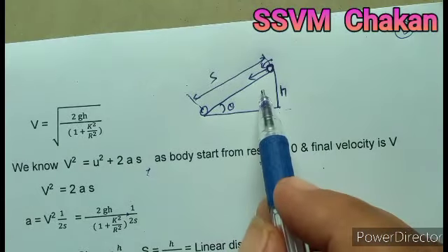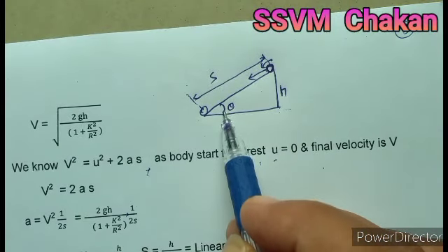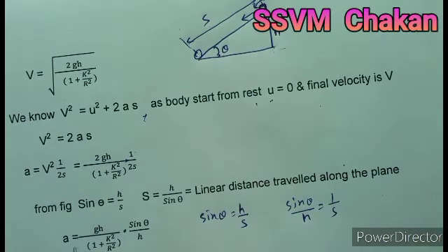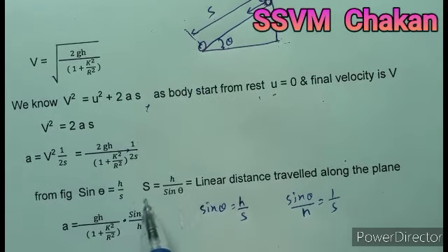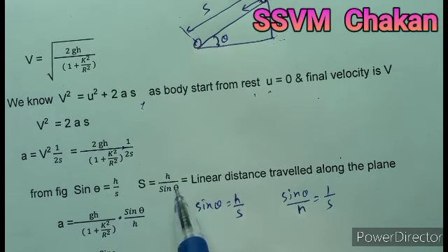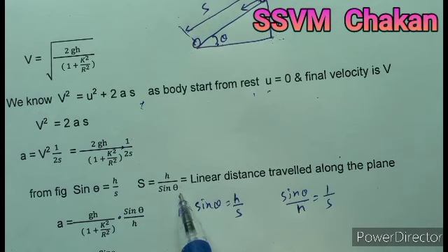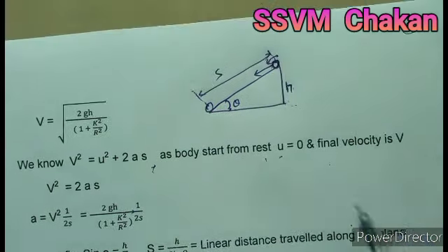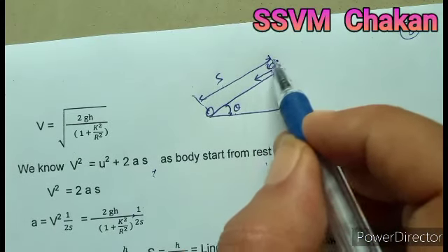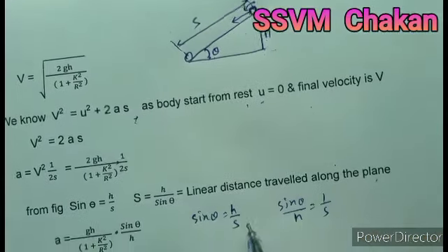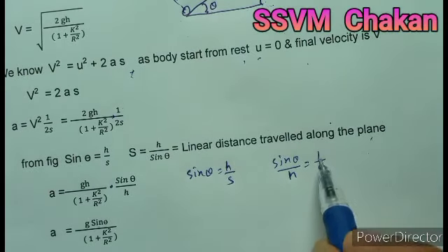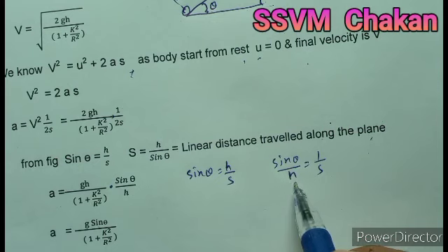Now we use this formula and write sin θ equal to h divided by s, or from that s is equal to h divided by sin θ, which is the linear distance traveled along the plane. So this distance the body has traveled is s. From this we derive 1 upon s, which is sin θ divided by h.